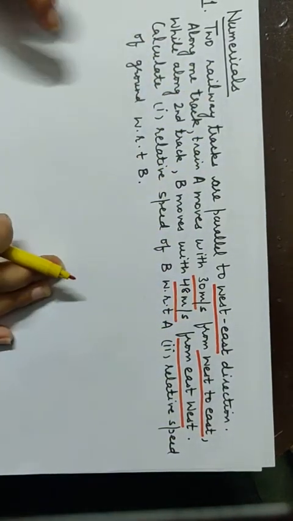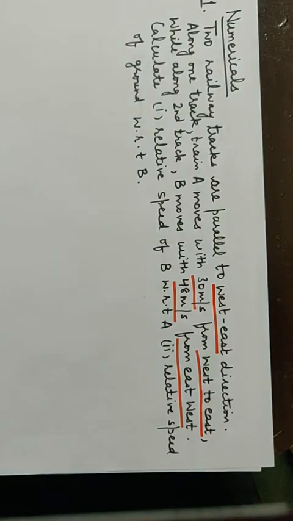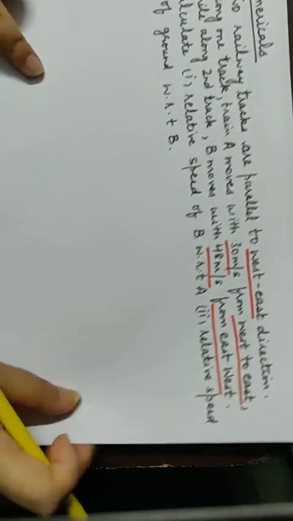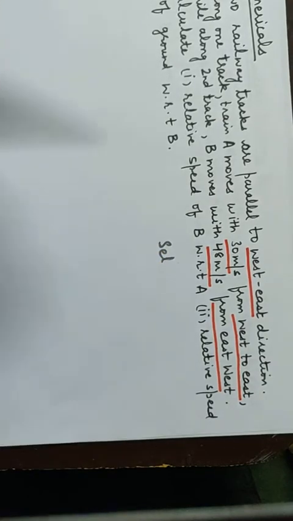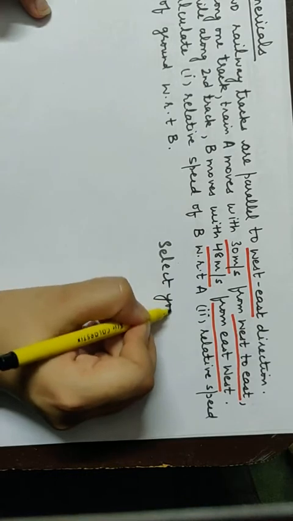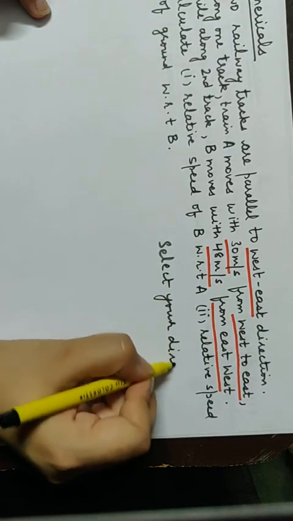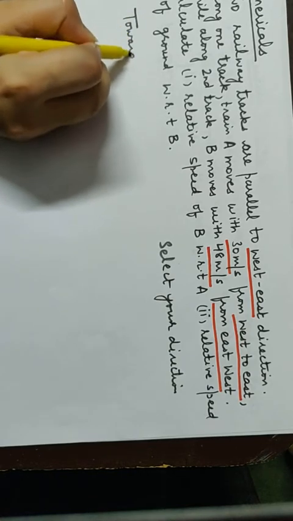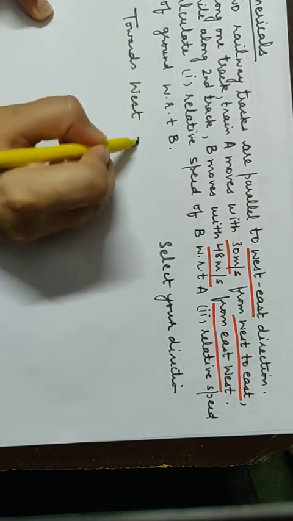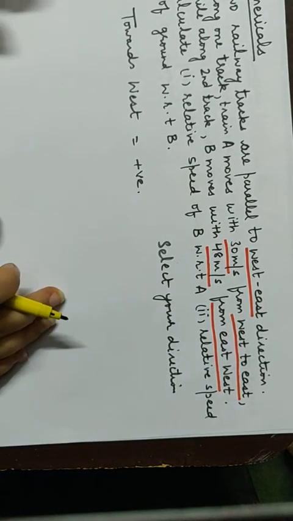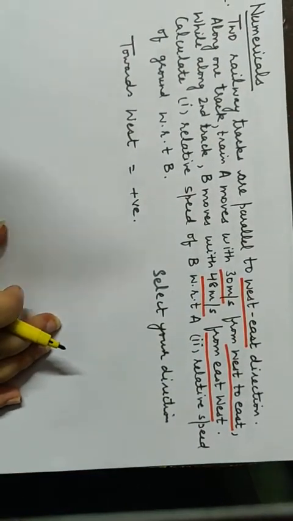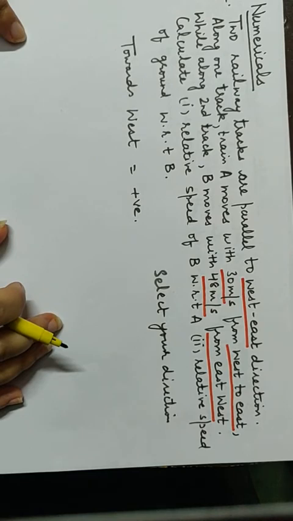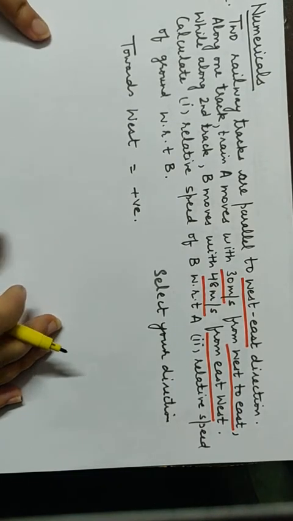For doing these numericals, what should you do? Because you don't know what vectors are till now. So what will you do? Select your own direction. For doing these numericals, first of all, select your direction. I am selecting that towards west is my positive direction. So anything which is traveling towards west, I should place a positive sign with it. And whatever is traveling opposite, I will have to put a negative sign with it.